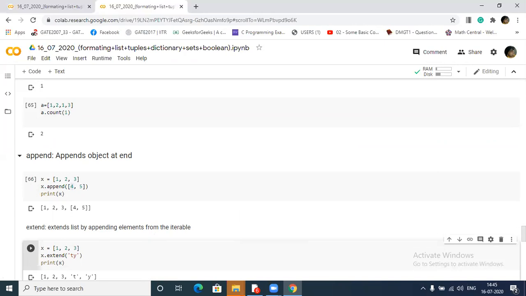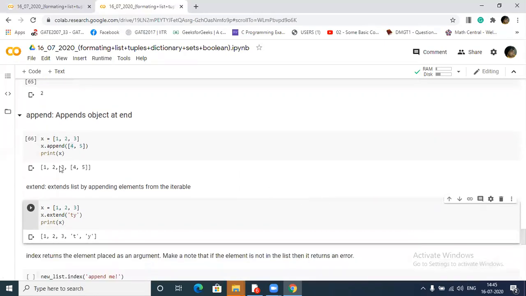I have already told about append, how it works. It will just add whatever we are passing at the last position. And one more thing: if you pass here a string, which is called an iterable, it will iterate your entire string and break it in a character-wise manner, and then it will keep on appending.